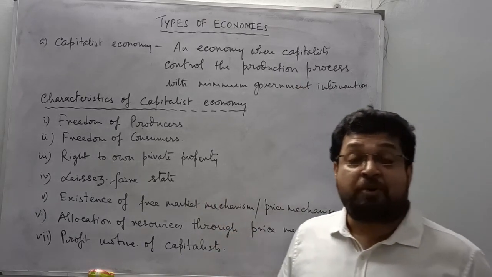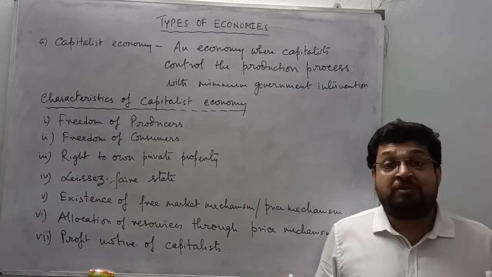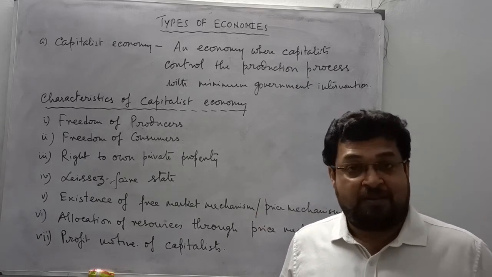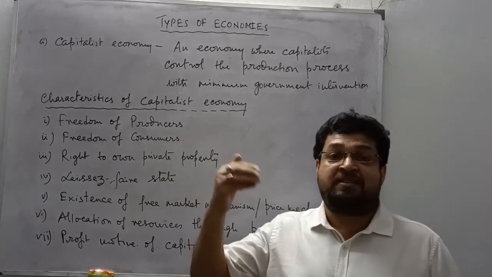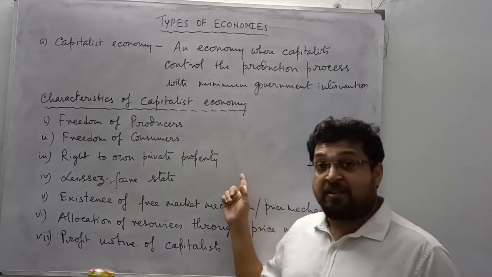Now the property, landed property, we say landed inheritance. Right to own property means private property can be owned by private individuals or organizations, and there is a factor of inheritance. So that exists in the capitalist economy.